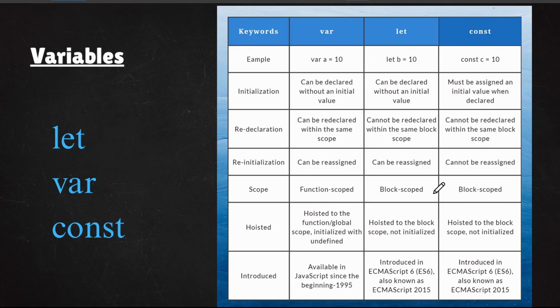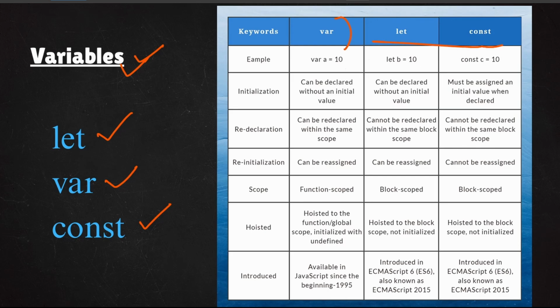Now I want to discuss a topic that is known as variables. In every language we have variables. Let's say in C++ we have variables like int, string, float, double and all the stuff. In the same way, if you want to store any values, constants and all the stuff, you need something known as variables. In JavaScript we have only 3 variables, that is let, var and const. So var is the before thing and these two are the after thing.